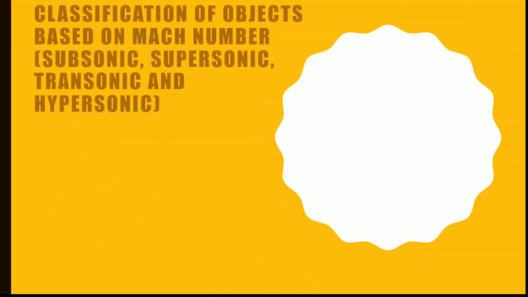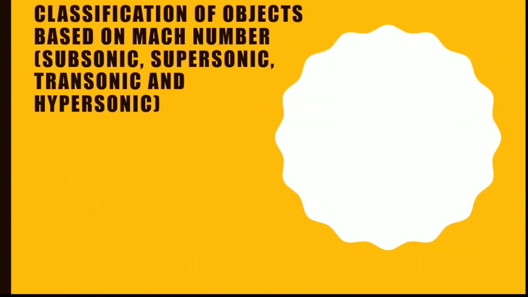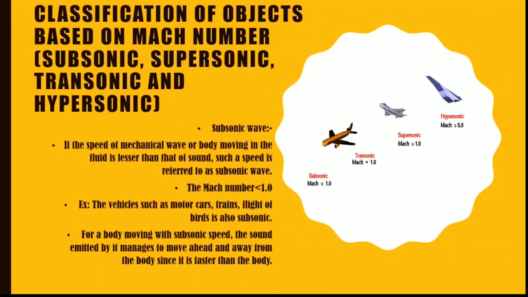Okay, now let's move on. Now we will know about the classification of objects based on Mach number. Here we will know about the subsonic waves. The first thing which you need to know is what subsonic waves are, how they relate to the Mach number, their example and a reasoning point. The definition is that the speed of a mechanical wave or body moving in the fluid is lesser than that of the sound.